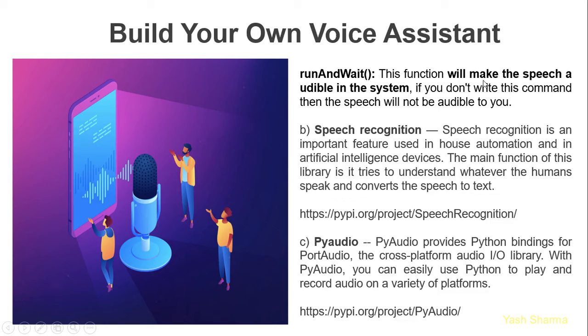This function will make the speech audible in the system. If you don't write this command, the speech will not be audible to you. If you want a female voice to speak your text, we have to use this function, runAndWait. Always remember, this function makes the speech audible in the system. How can you use this function? It's quite simple actually.